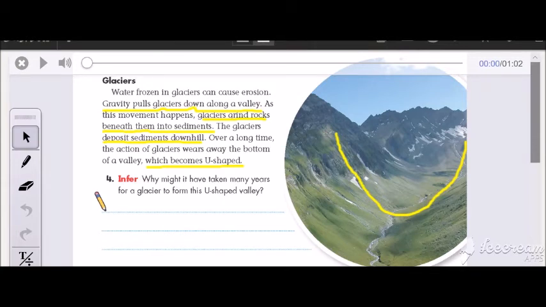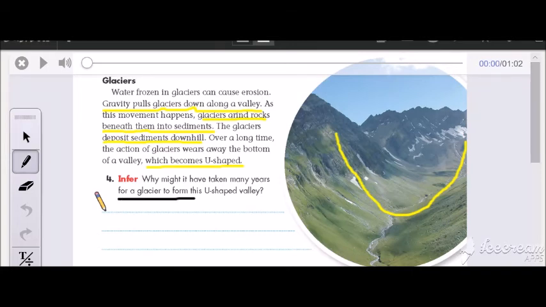And the glacier deposits sediments downhill. It moves these particles downhill and causes erosion for them. Year after year, as you see in the front picture, it becomes U-shaped. So it makes some valleys, and of course it melts in summer, so it also causes erosion by water.